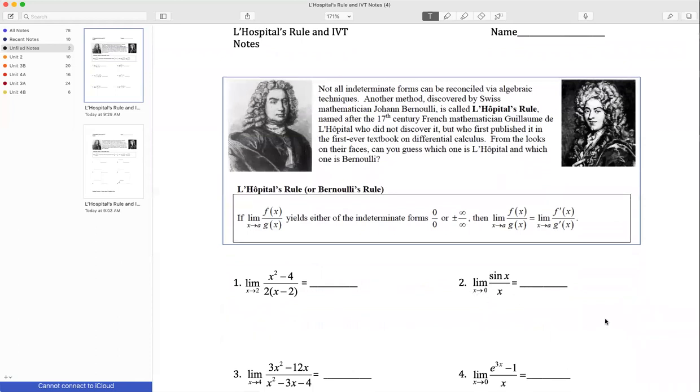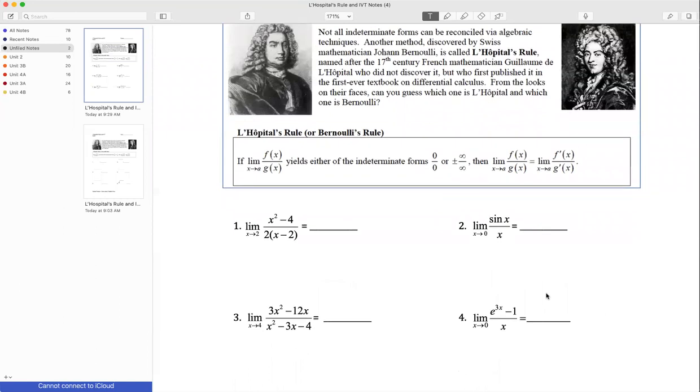Okay, so here's what L'Hopital's rule says. If we have the limit as x approaches a certain point of f of x over g of x, and I plug that value a in, and I get an indeterminate form, by indeterminate form I mean 0 over 0 or positive infinity over positive infinity, then what I can do to evaluate the limit is take the derivative of the numerator, and then take the derivative of the denominator and then reevaluate the limit. So let me give an example.